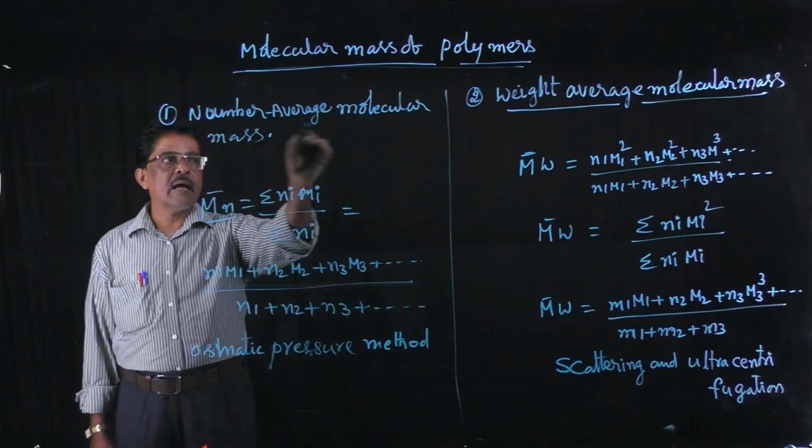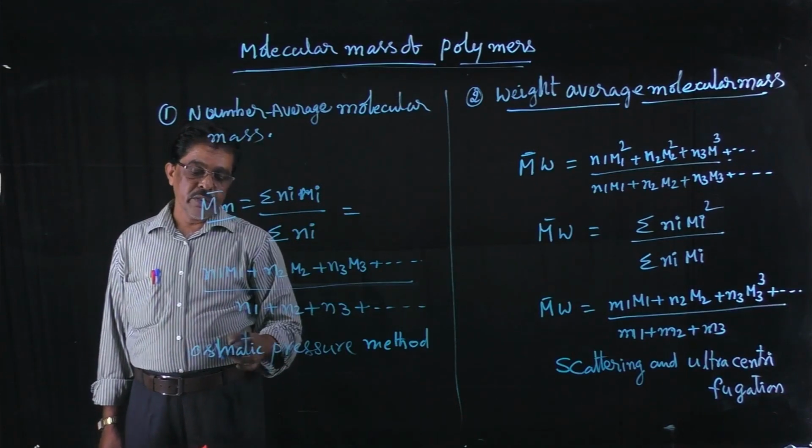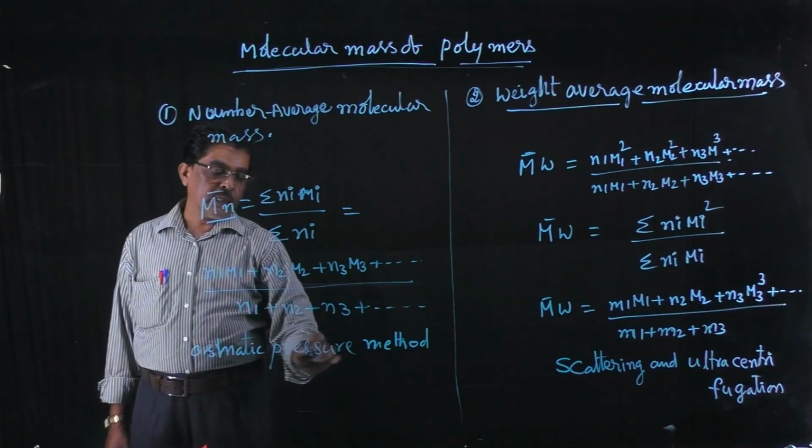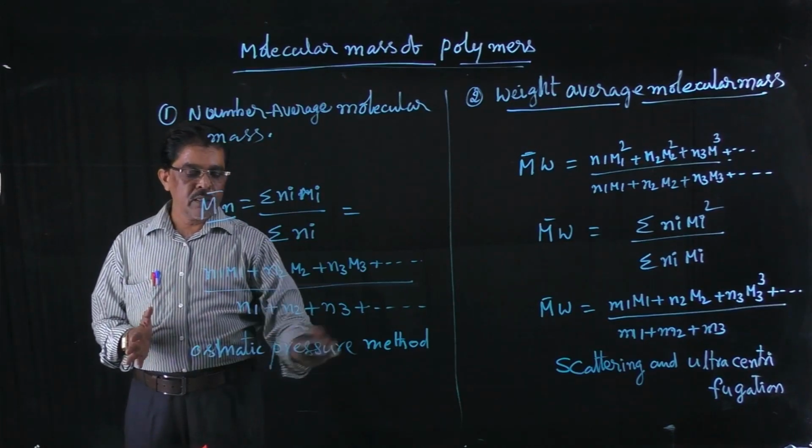This number average molecular mass can be determined by the osmotic pressure method.